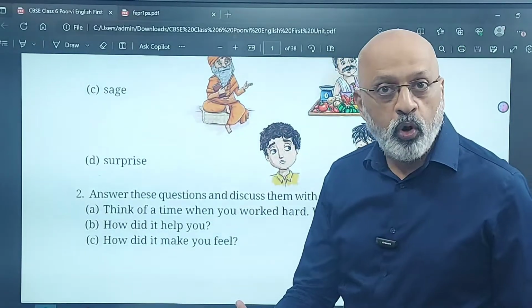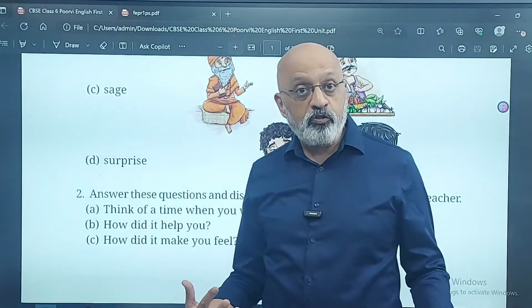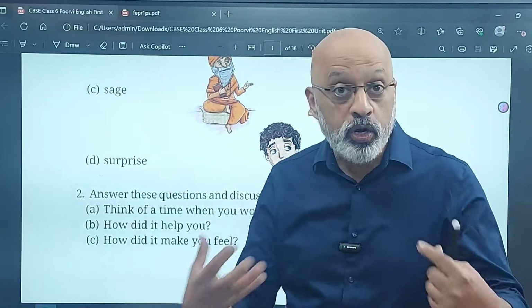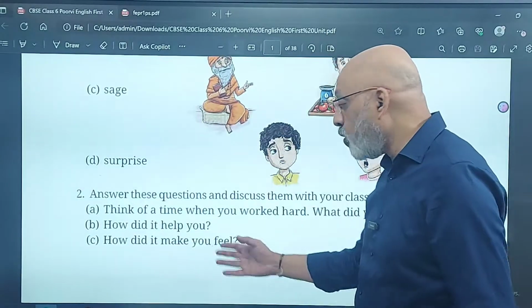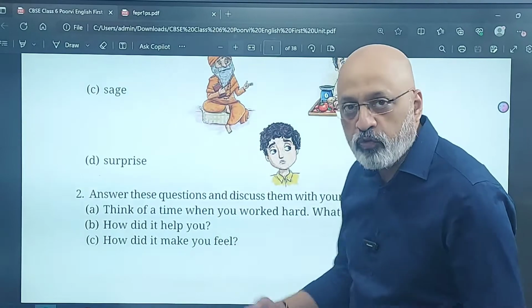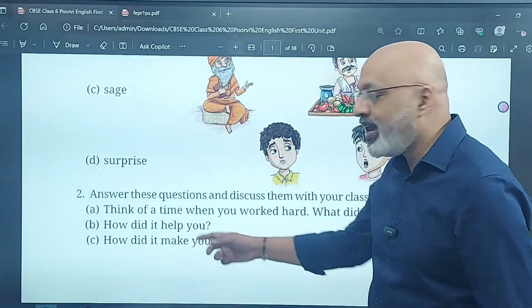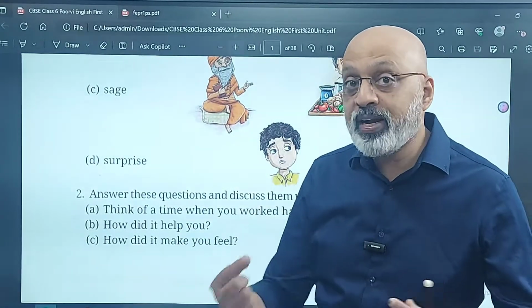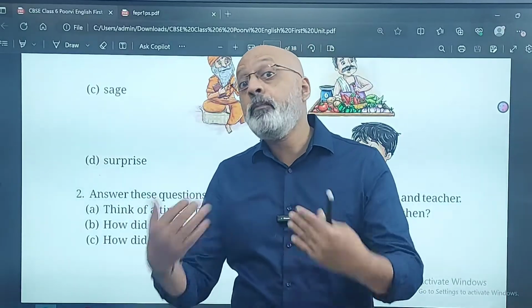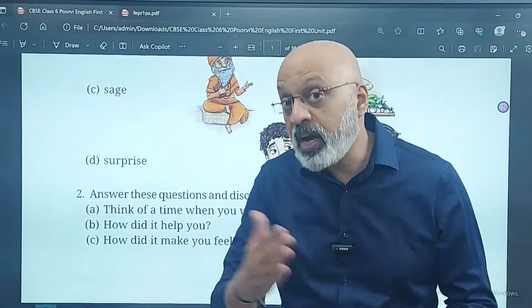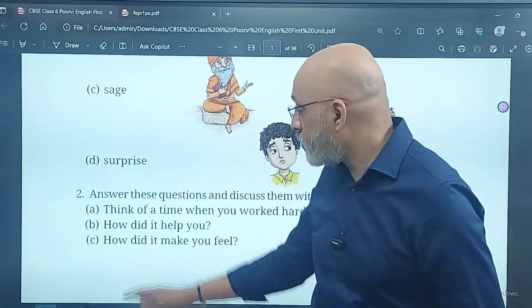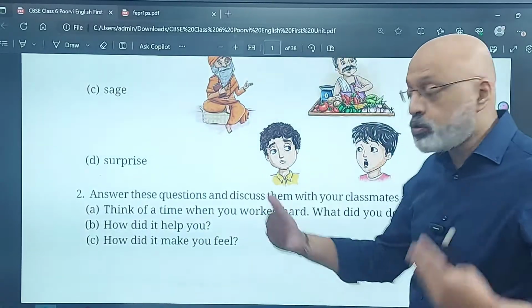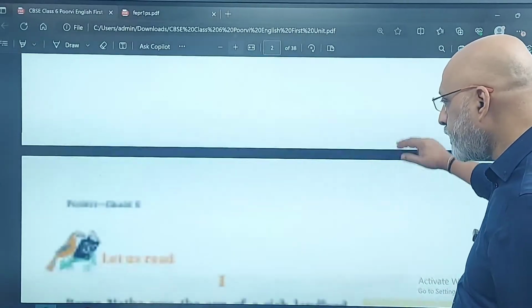It helped me become more confident. It helped me feel very proud of myself. It made me feel very good with my achievement. How did it make you feel is the thing. How did it help you? It made me more confident that if I can do this, I can do even better than this. I came second. That means I have the potential to come even first. So that's how it helped me raise my confidence.